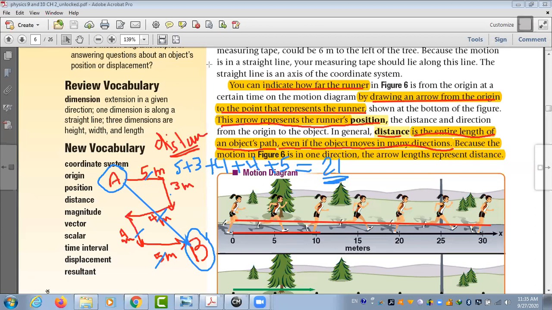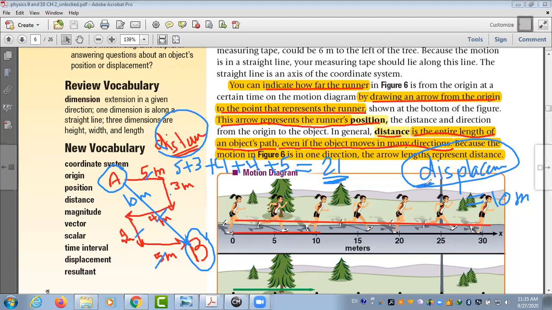Okay, if we measure this one and we find it 10 meters, so the displacement equals 10 meters. So there is a big difference between distance and displacement. Distance, we measure the whole entire path. Whatever we moved, we will measure it, and this is distance. But displacement cares about a change in position.